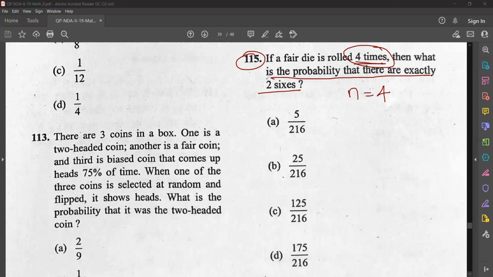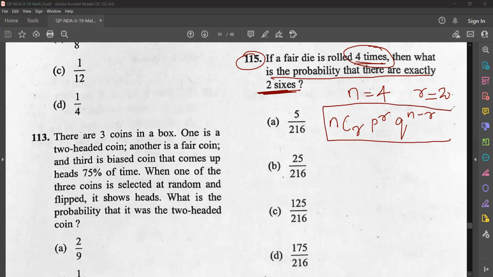And exactly how many sixes do you have to get? You have to get 2 sixes. So r is equal to 2. So from 4 rolls, you have to get 2 sixes, isn't it? So what is the probability? The required probability is nCr p raised to r, q raised to n minus r.